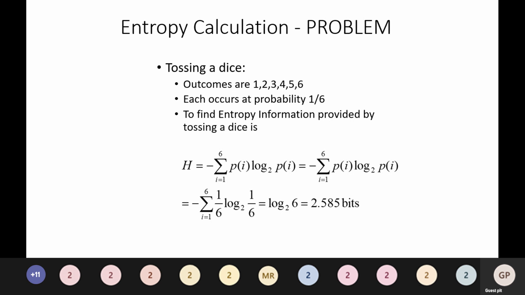To find the entropy information provided by tossing a dice, H is equal to minus summation i equal to 1 to 6 of P of i log base 2 P of i, which is equal to minus summation i equal to 1 to 6 of 1 by 6 log base 2 1 by 6, which is equal to log base 2 6. So the answer is 2.585 bits.